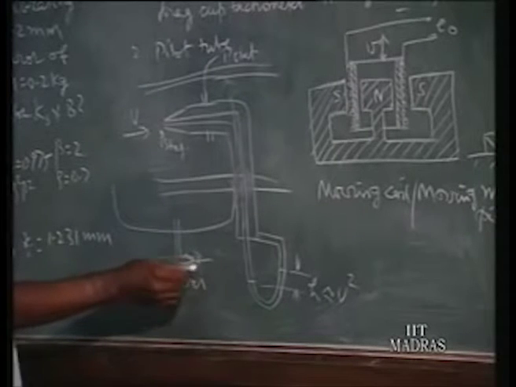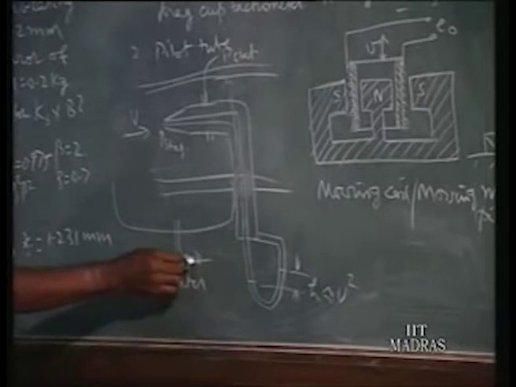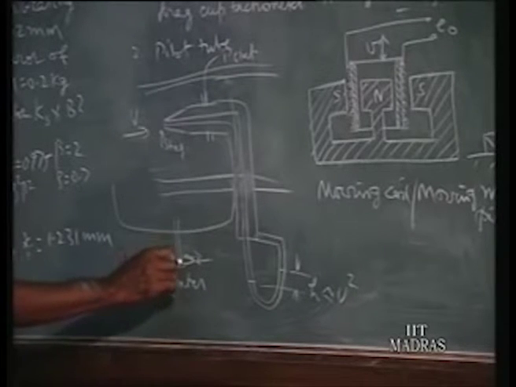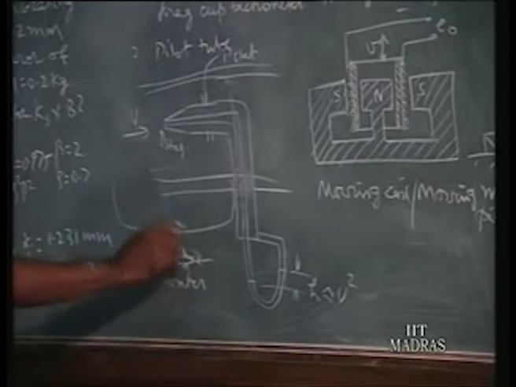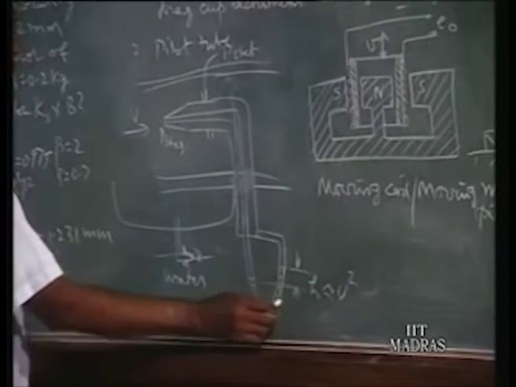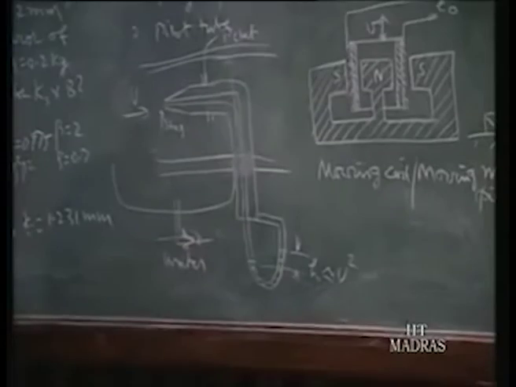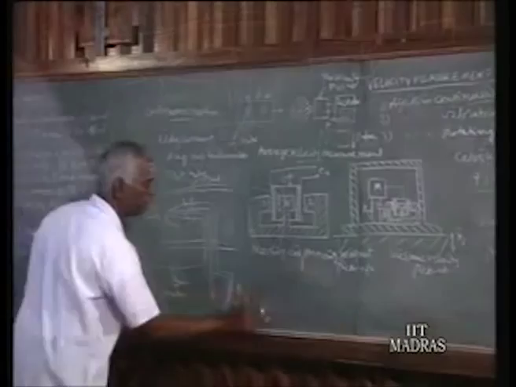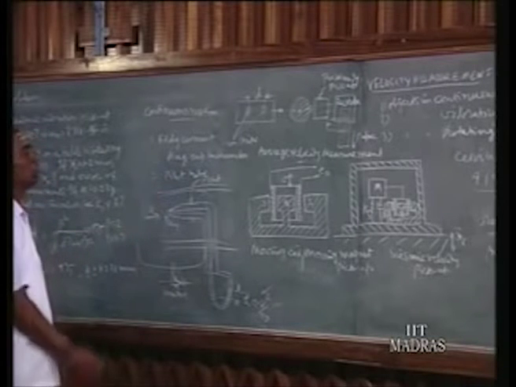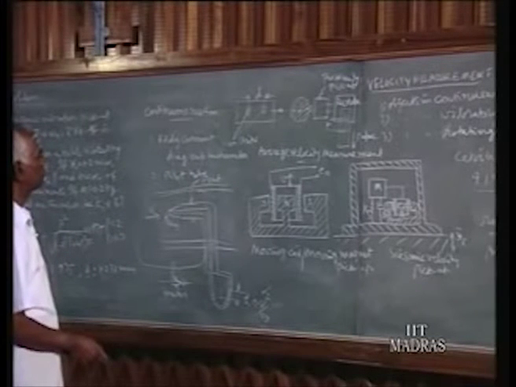So at the tip, we will have both the static pressure plus velocity head, and the static pressure measured in perpendicular directions, and the difference between these two is shown as height, where probably you can have mercury. This head is proportional to V squared over 2g. So from there we find out the velocity with which the ship moves. This is the pitot tube.